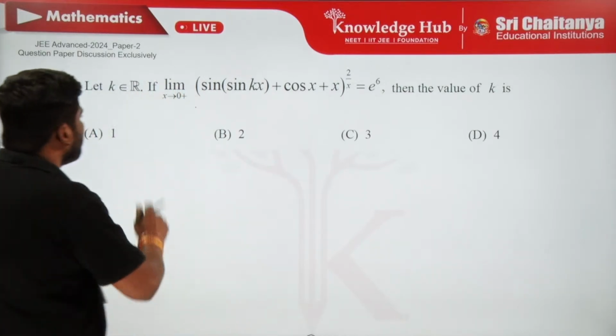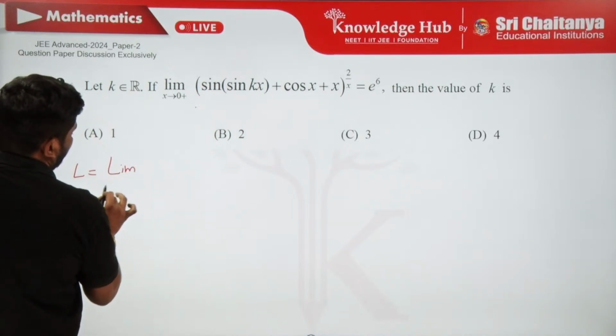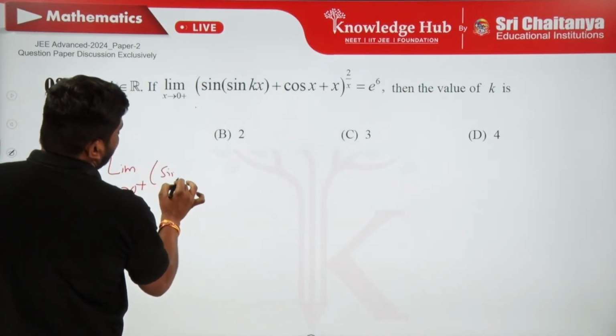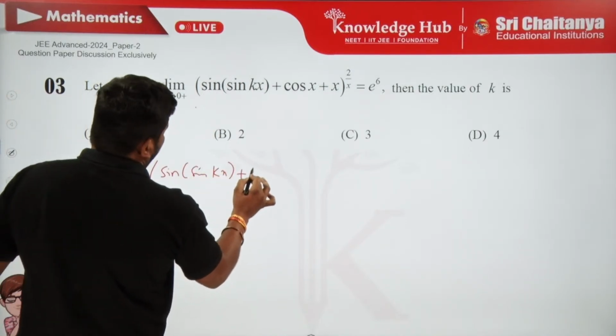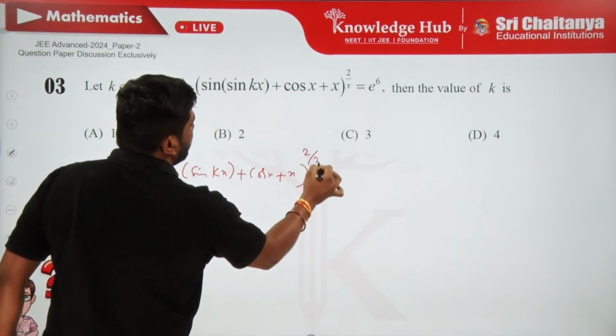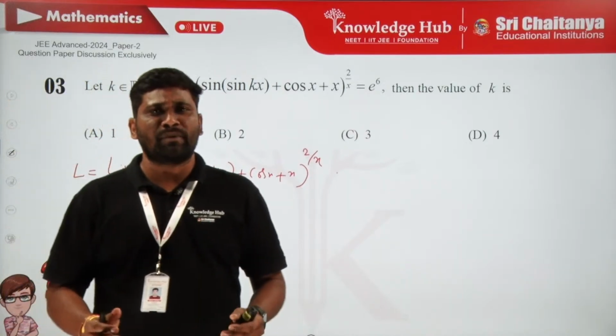Now look here. Let the limit L be the limit as x tends to 0 plus of (sin(sin kx) + cos x + x) all power 2/x. First, what do we do? We just substitute the limit into the given function.